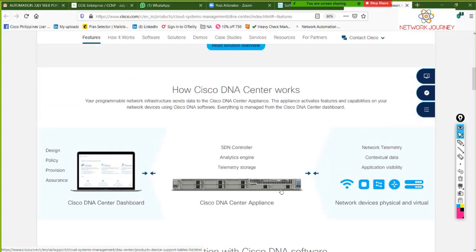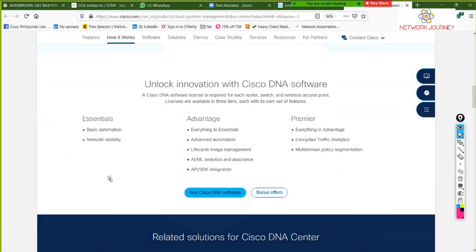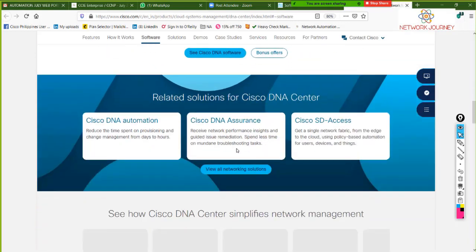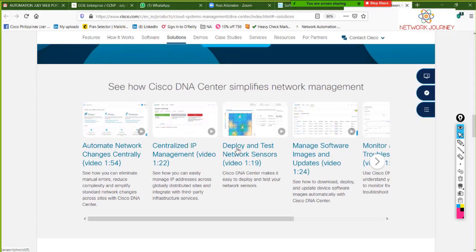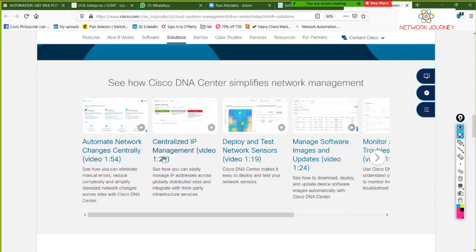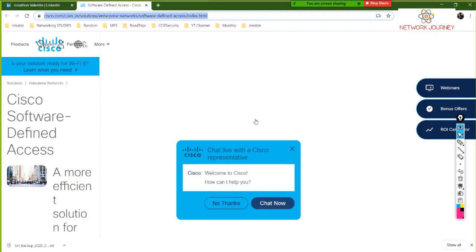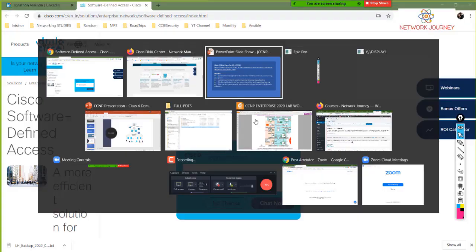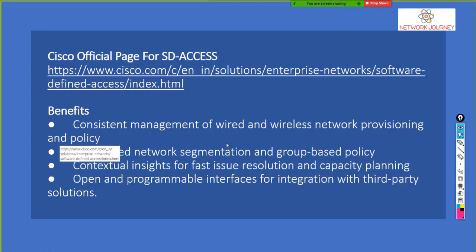We saw the appliance right now, the graphical dashboard, the advantages of DNAC. I have all these things. There are some short videos where you can see how to automate network changes, centralized IP management, deploying. These are all provided by Cisco itself, so you can just watch them if you want to see the DNAC functionality. What is the benefit of SD Access?